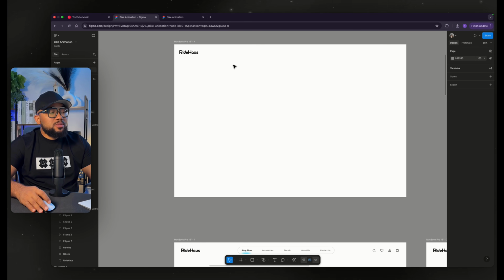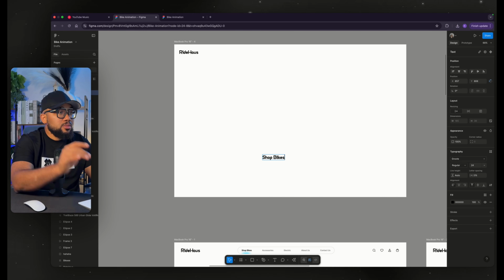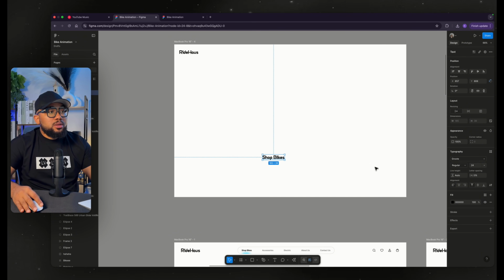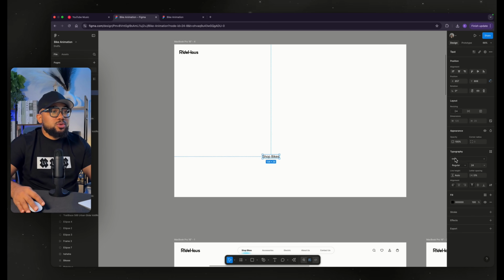So the next thing I'm going to do is to create this menu here, which is Shop Bike. Now it's time to switch things back to normal. So we're going to use Inter, and I'm going to reduce this to 16.